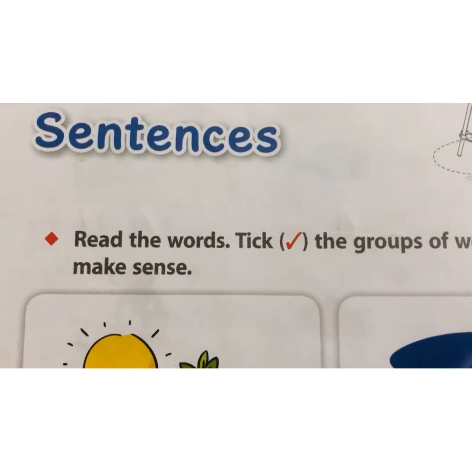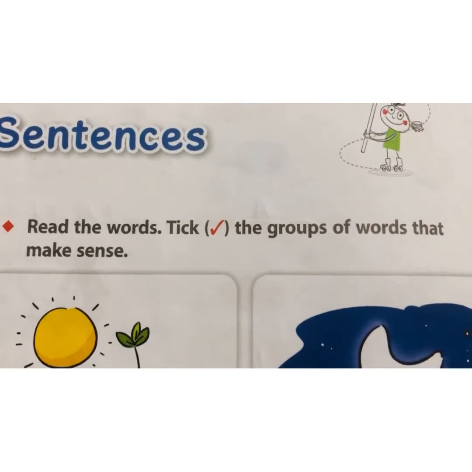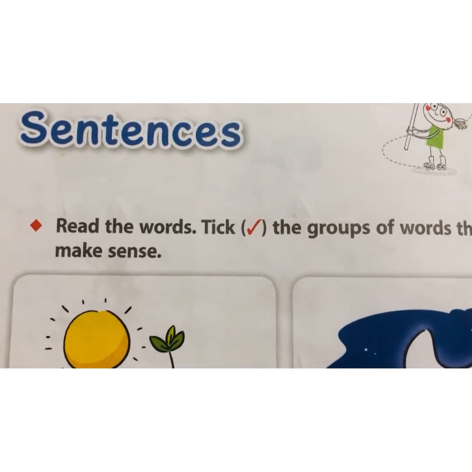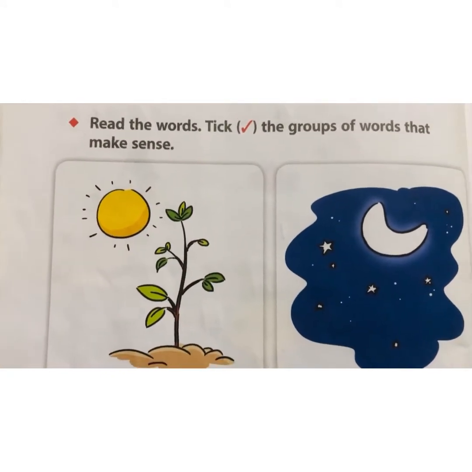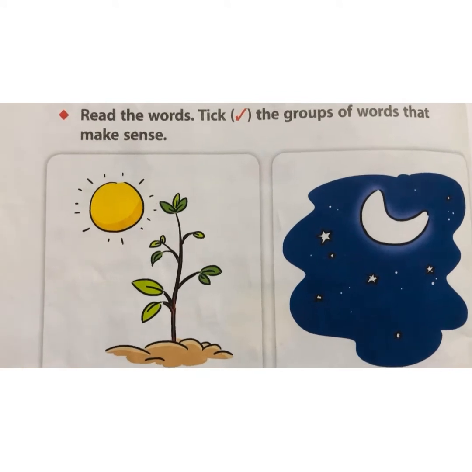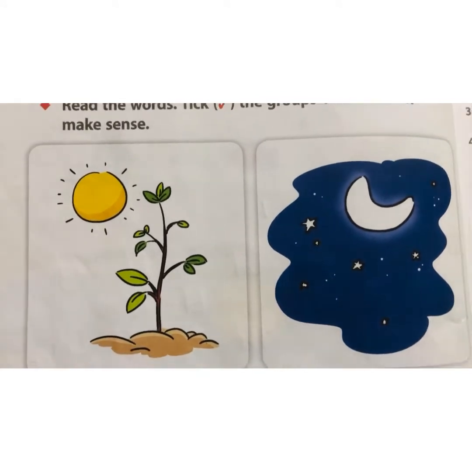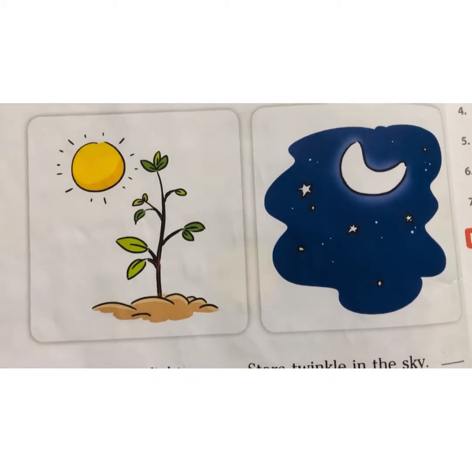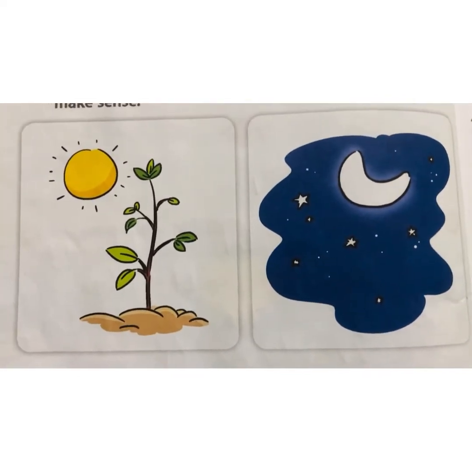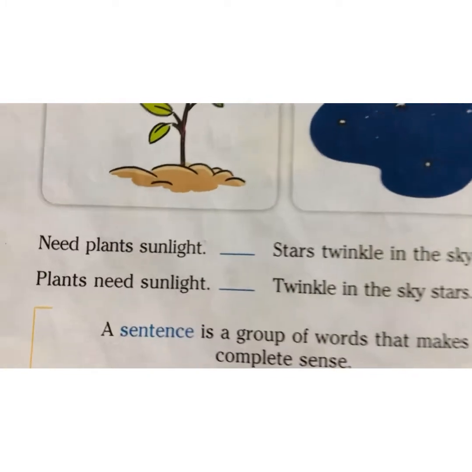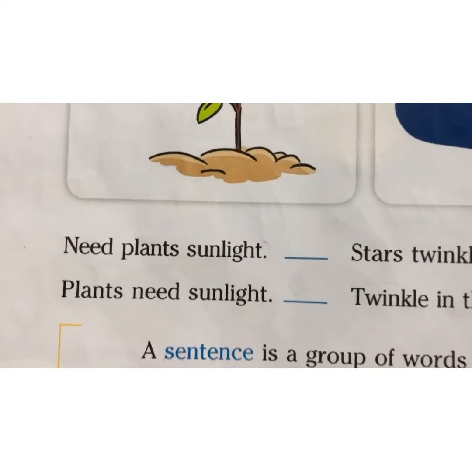Read the words. Tick the groups of words that make sense. You have to read the words and then tick the groups of words that make sense. That makes sense means that are meaningful. So there are two pictures given. Below the pictures, there are sentences written.